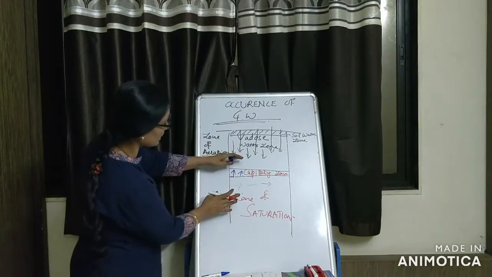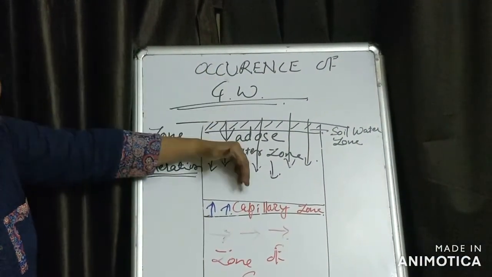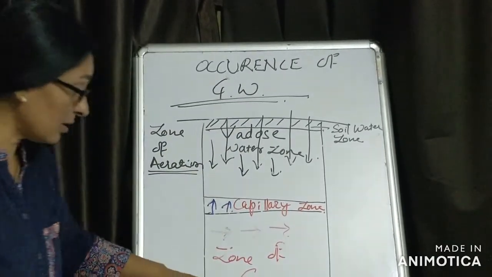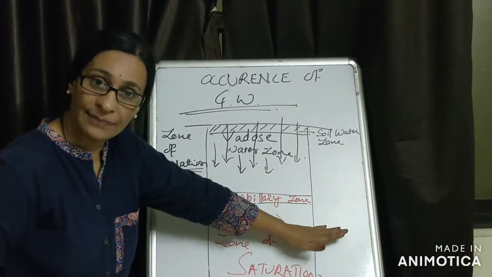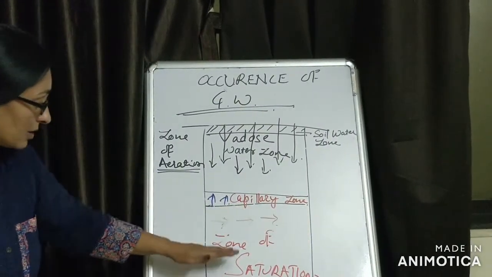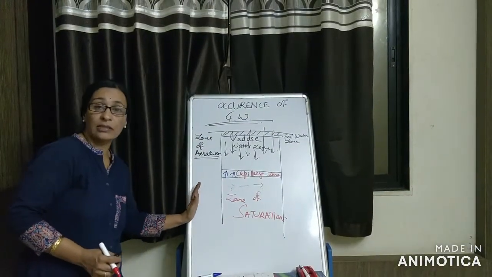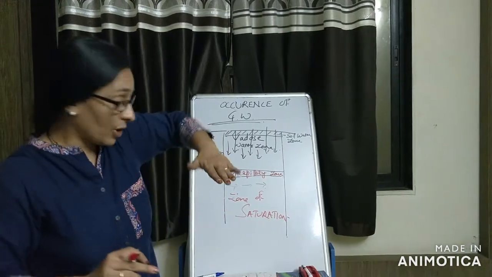So in the Vadose water zone the water moves downward, in the capillary fringe water moves upward, whereas in the zone of saturation water moves laterally. This lateral movement is controlled by the head of the water, or the level of the water table.